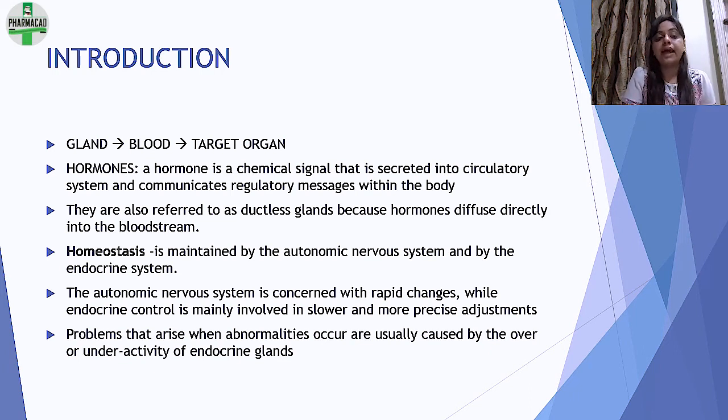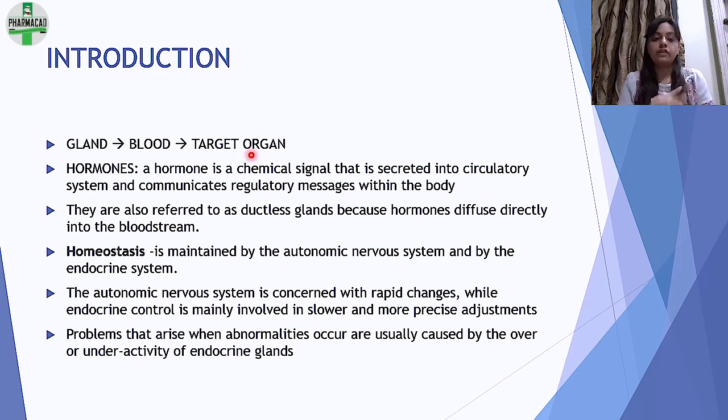But these glands they don't have a duct. तो उनका जो भी hormonal production है it is released directly into the blood, gland से blood. And since we know कि blood तो पूरे body में जाता है, that blood will reach the target organ where it has to act and then complete its action.